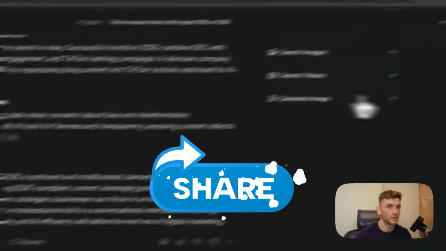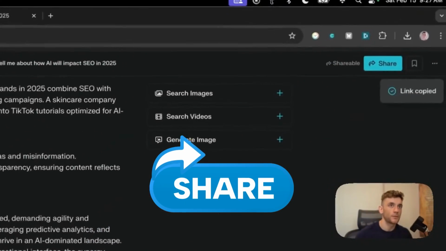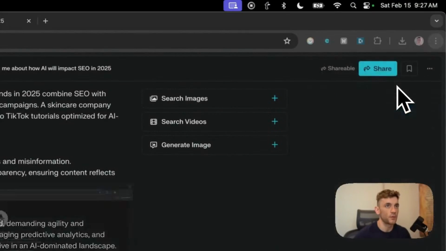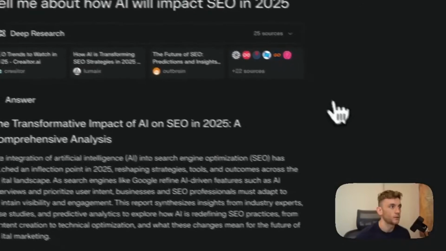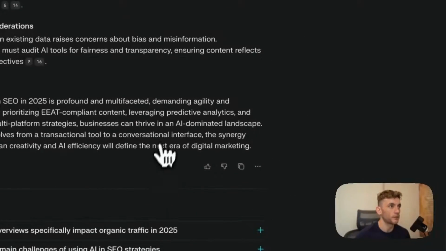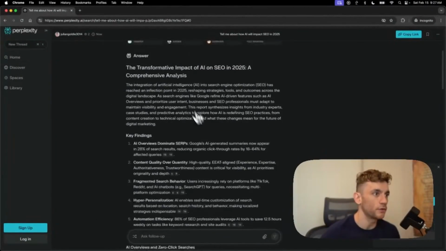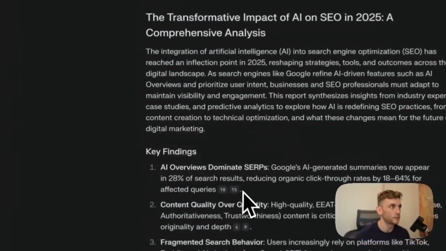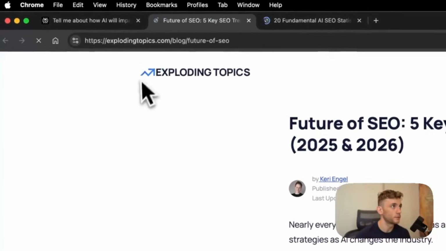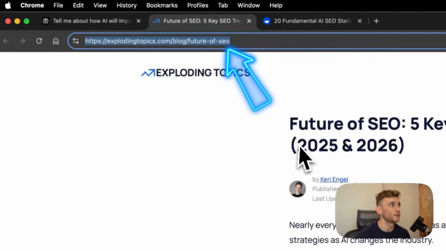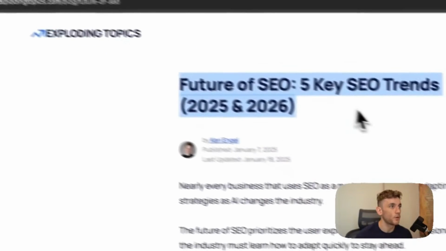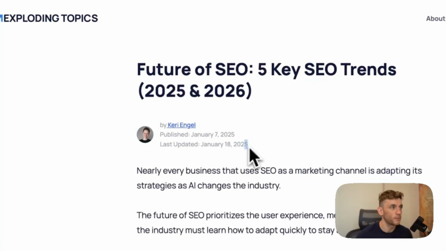On top of that, you can share this with people, so you can share it with your team. If we open this up in a new incognito window, we'll check what we got back here. So if we open this up, we can close that, and we can actually share it with people. They don't need to log in or anything like that. And then we've got the sources, so you can see these numbers here. These are sources of the research that was used. So it's using, for example, Brian Dean's Exploding Topics article on the future of SEO, and this was published in 2025.